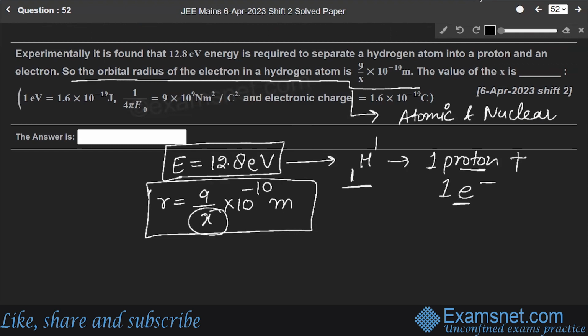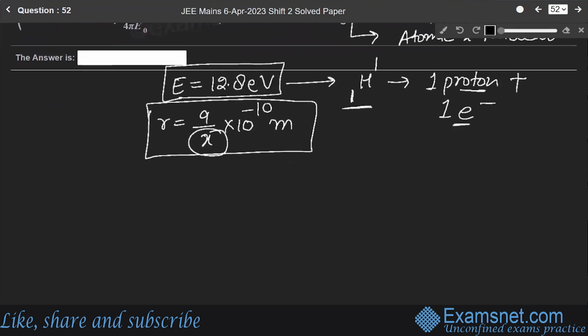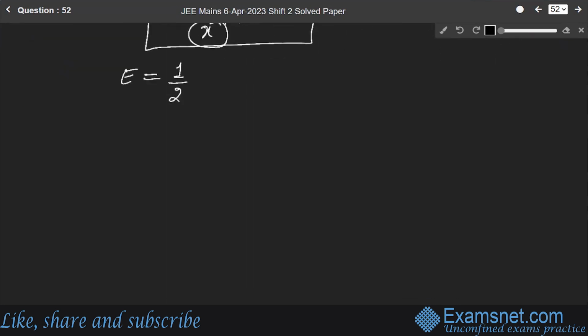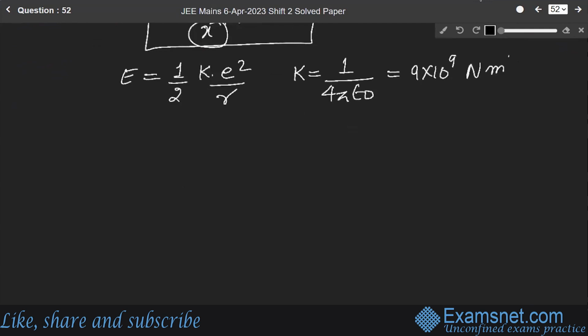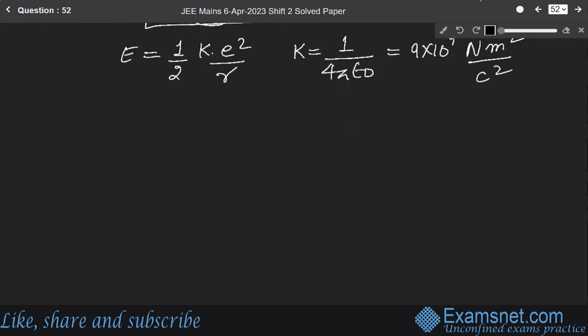We have to find the value of this X. Since the simplest energy formula is 1 by 2 K E square over R, where K is 1 over 4 pi epsilon naught, its value is 9 into 10 to the power 9 Newton meter square over C square as given in your question. Now, from here, R is equal to K E square over 2E.